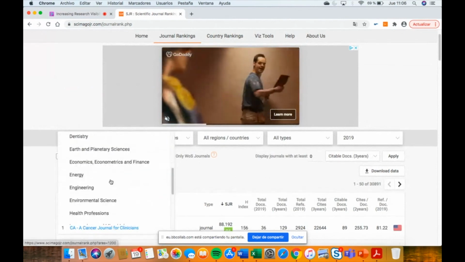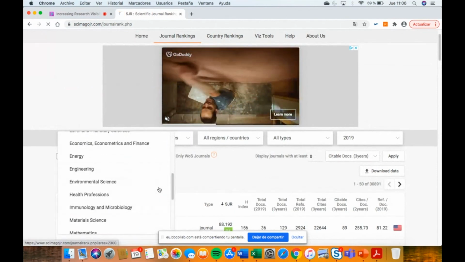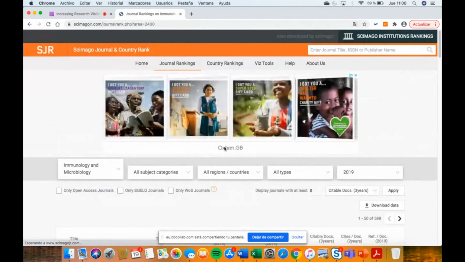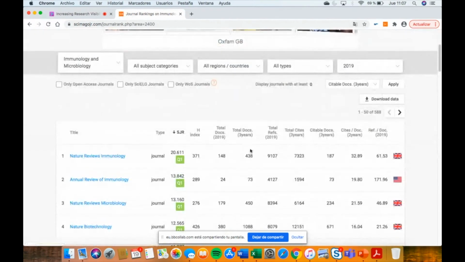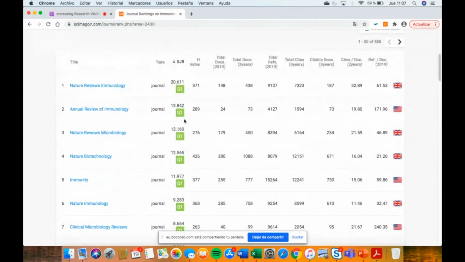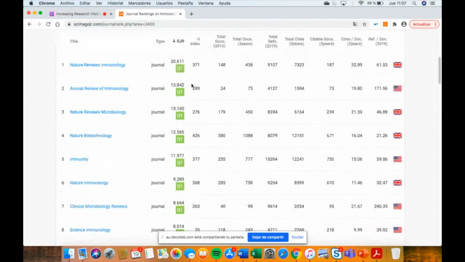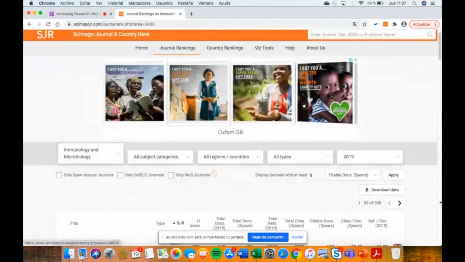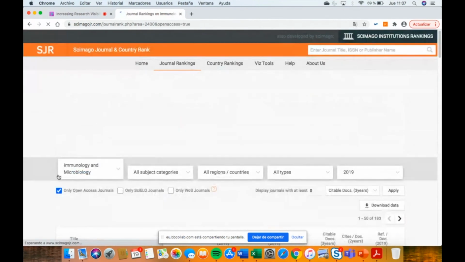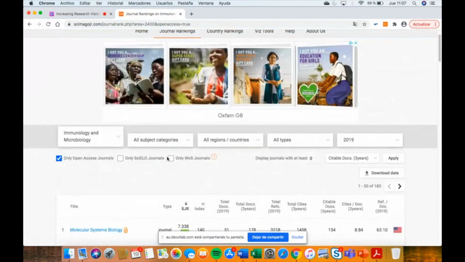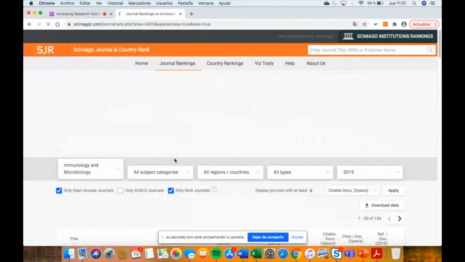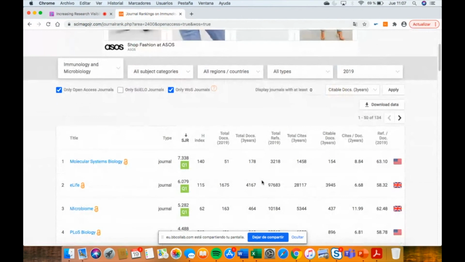So again, if you are a researcher in immunology, you click on immunology, and they are ordered from the highest to the lowest SJR. So you can click here, just open access journals, or only Web of Science journals.